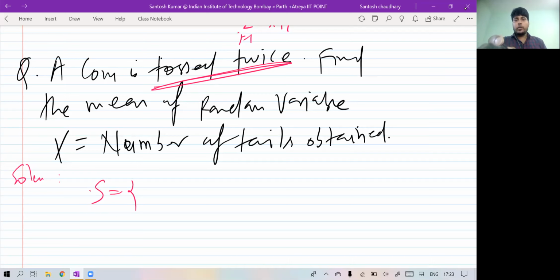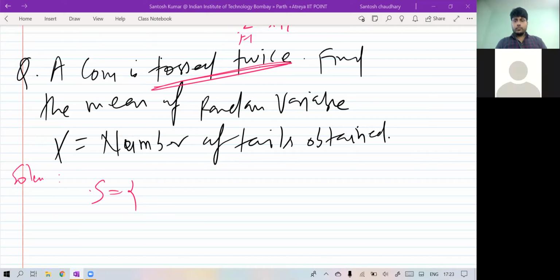Any one of you unmute and tell me the sample space for this experiment, tossing a coin twice. Okay, I got it in chat.